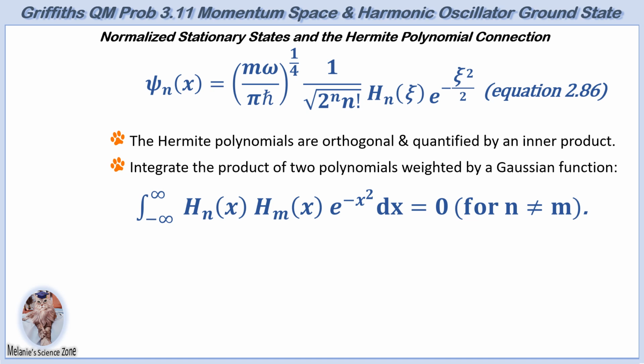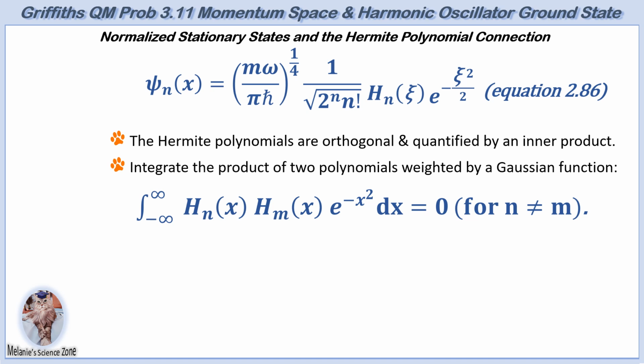The exponential weight function emphasizes values near x equals 0, giving less importance to higher values of the absolute value of x. Explicitly, the orthogonality condition can be written as shown for n not equal to m. Their orthogonality ensures that different quantum states, energy levels, are mathematically distinct and do not overlap, which corresponds to physical states being independent of each other.